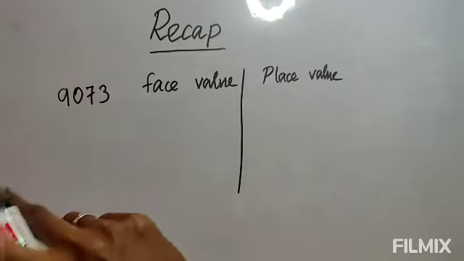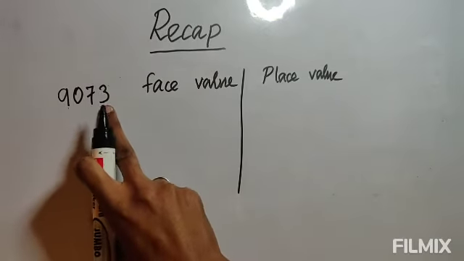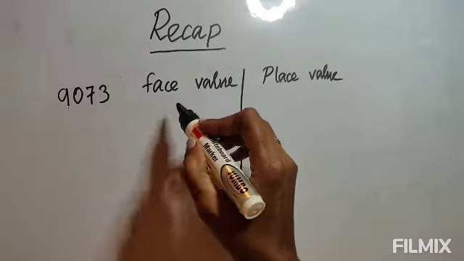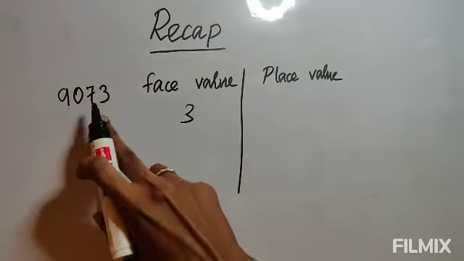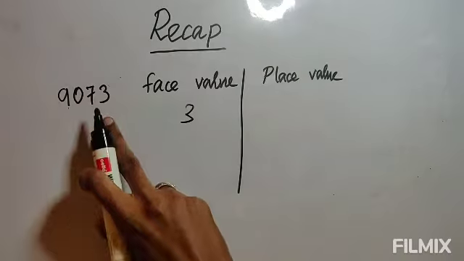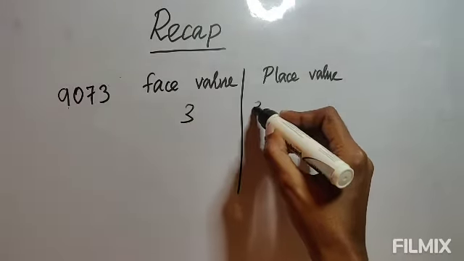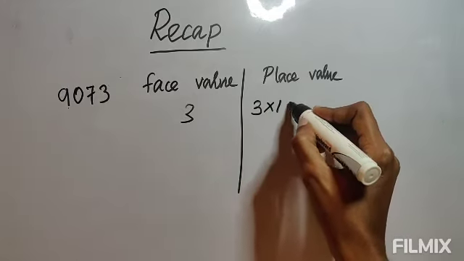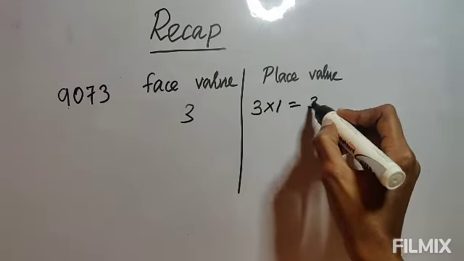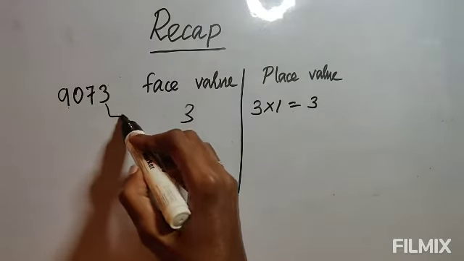Otherwise you can start from ones place also. So if you start with ones place, the number is 3. So what is the number in ones place? That only will be the face value. So 3 is the face value of 3. Again, place value how will you find? The number is 3, and it's in ones place. So you multiply by 1. So 3 into 1, 3. So this is the place value of 3.